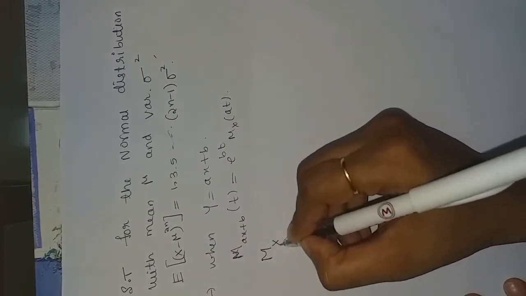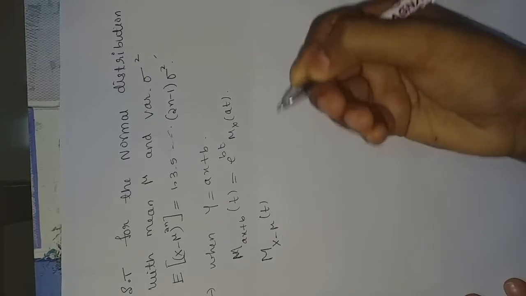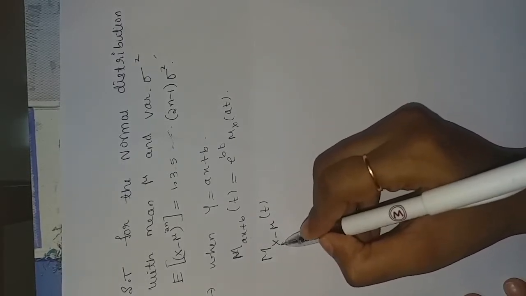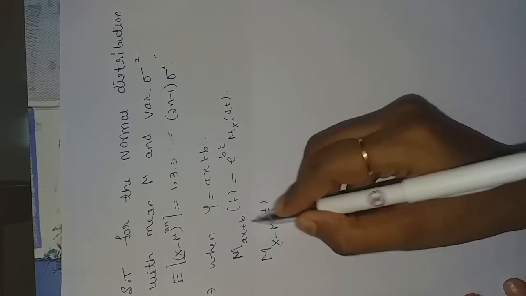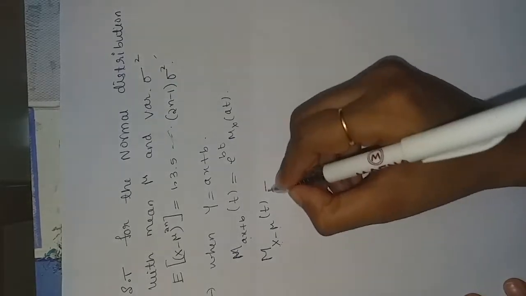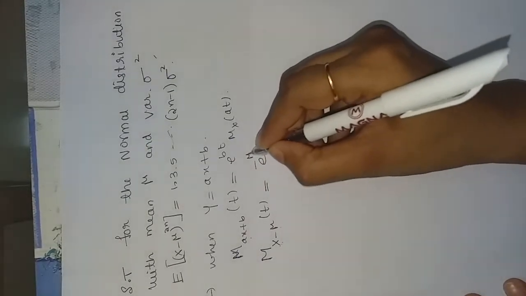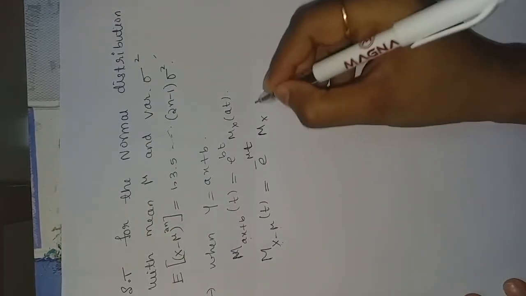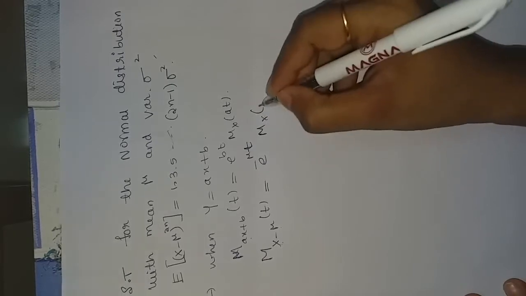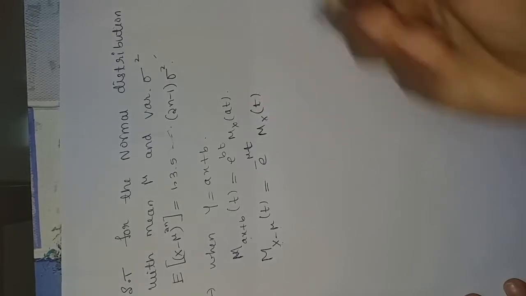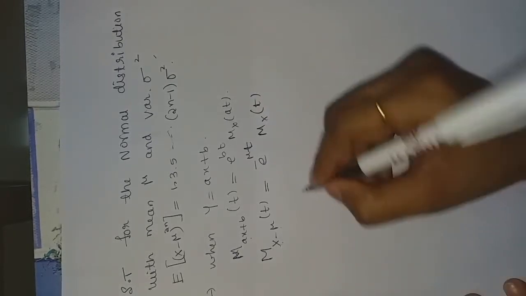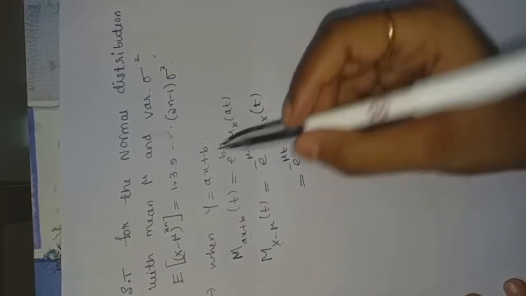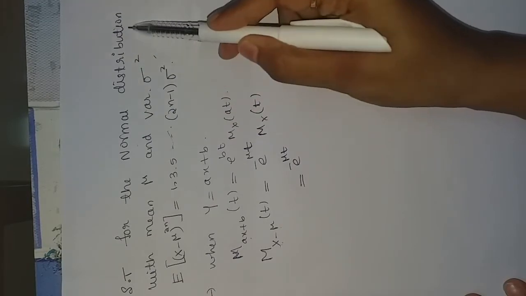So in mx minus mu of t, if you compare this with this, here a is 1 and b is minus mu, so it will be e to the power of minus mu t into mx of t. The given distribution is a normal distribution.